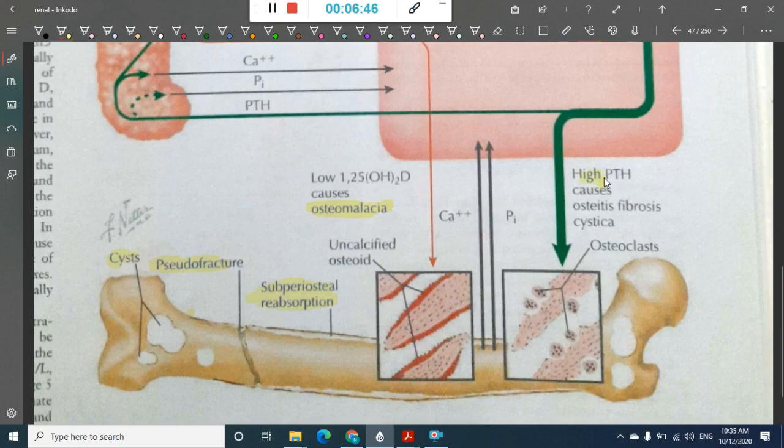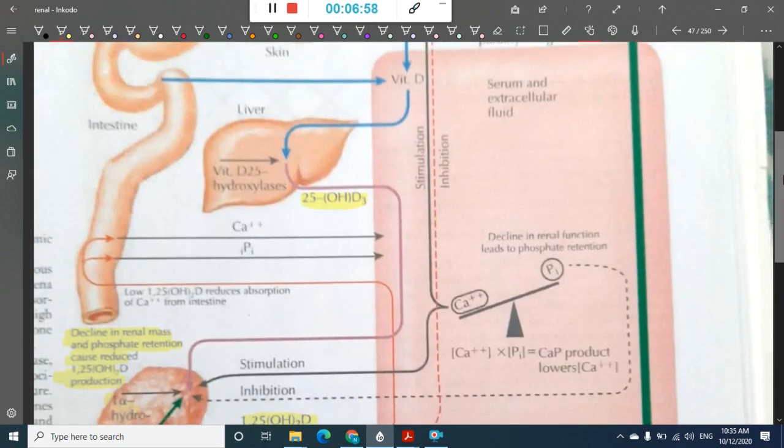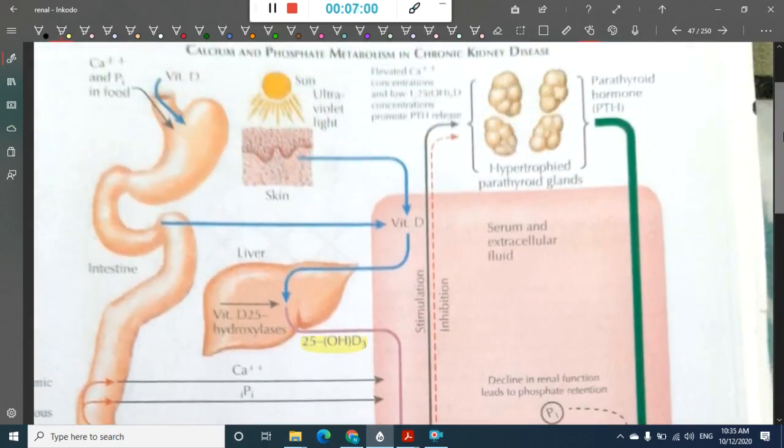Then if you see, this high parathormone also causes osteitis fibrosa cystica. So here these are the osteoclasts which are seen. So it causes osteitis fibrosa cystica. Okay, so this is about the thing.